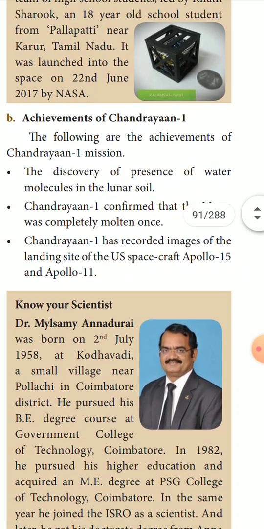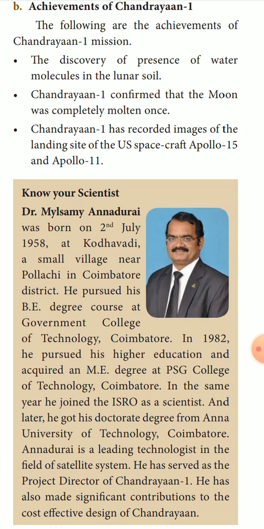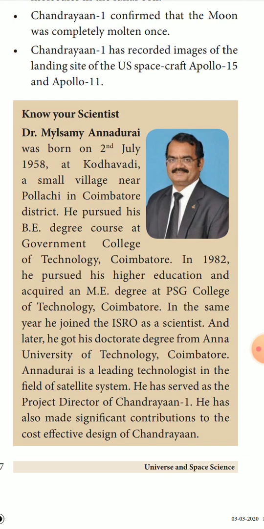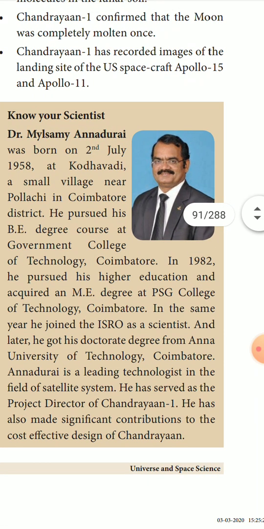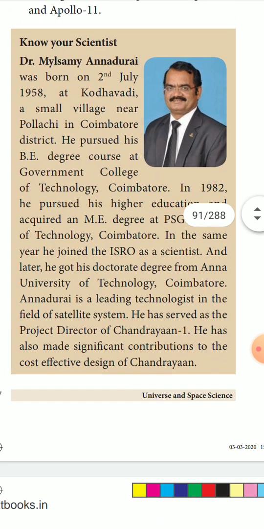Achievements of Chandrayaan-1. The following are the achievements, what all information they got from the Chandrayaan. The discovery of the presence of water molecules in the lunar soil. So there were some molecules of water in the lunar soil. Chandrayaan confirmed that the moon was completely molten once. Molten means the hard ones. It recorded images of the landing sites of the US spacecraft Apollo 15 and Apollo 11, and those photographs they were also able to record.